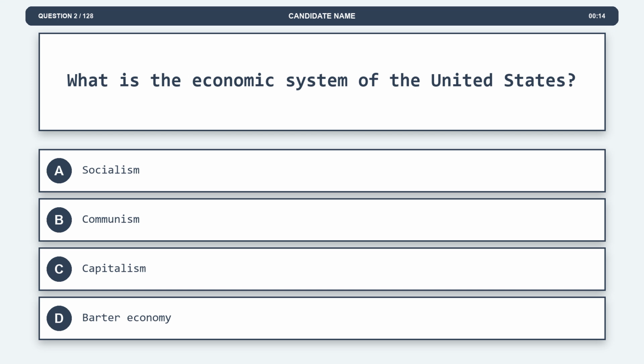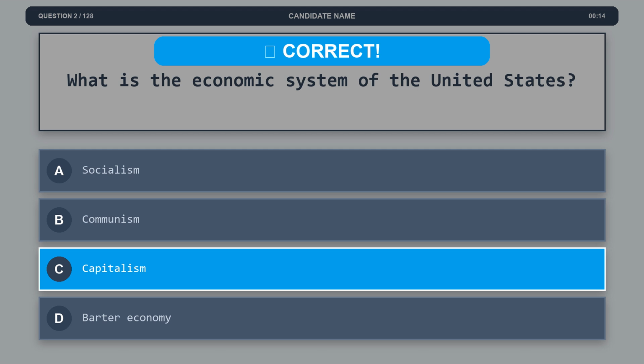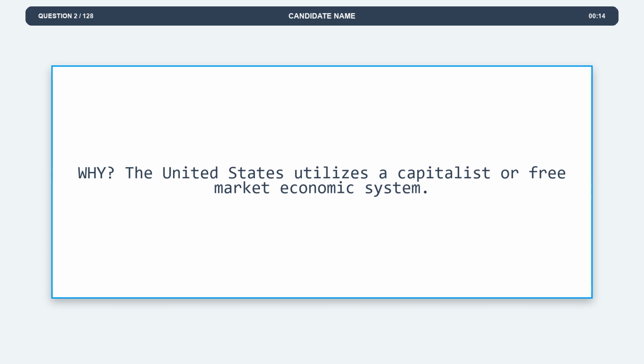Question 2. What is the economic system of the United States? Option A, Socialism. Option B, Communism. Option C, Capitalism. Option D, Barter economy. The correct answer is option C, Capitalism. Explanation. The United States utilizes a capitalist or free market economic system.